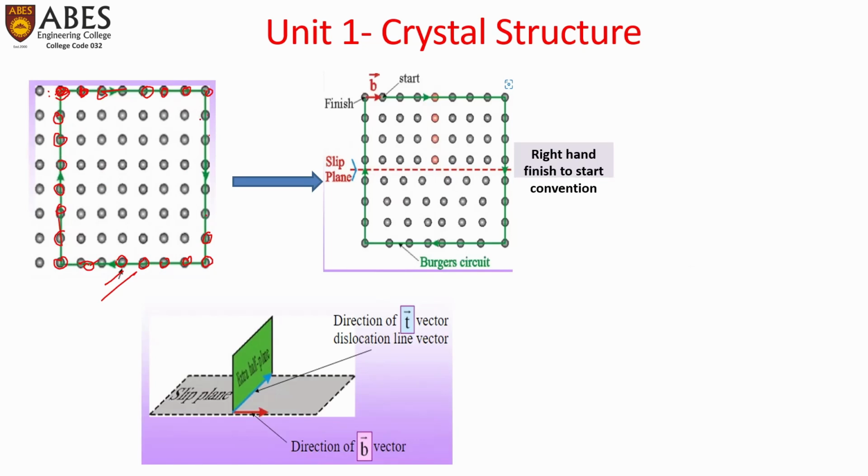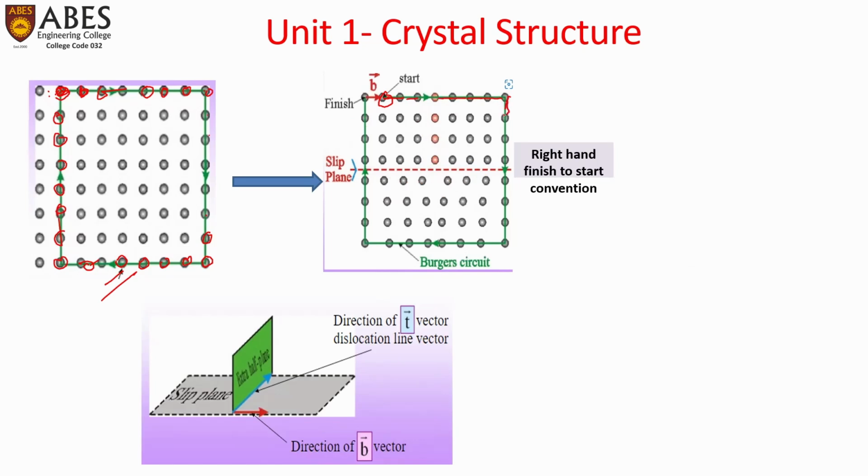But for an edge dislocation, or for any linear dislocation, suppose this is an edge dislocation where this extra half plane is created, and the rest of the atoms are bonded with each other because of this defect. Here, if we start from this point and try to complete a Burgers circuit, we'll move one distance, 1, 2, 3, 4, 5, 6, 7.